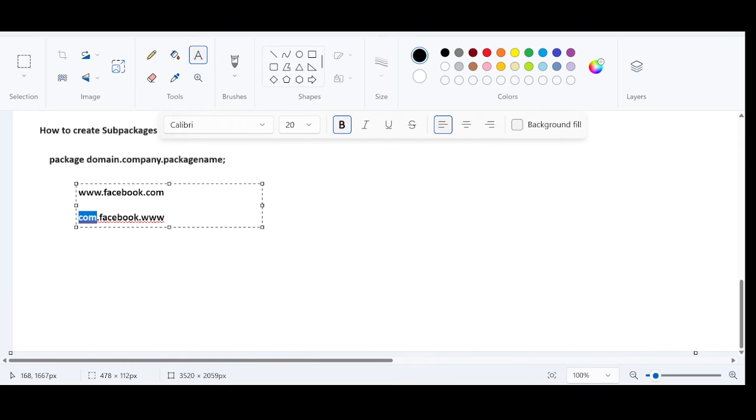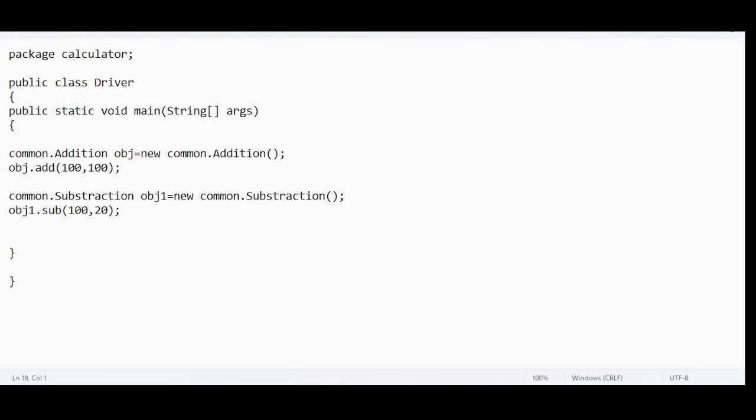Right? Com is the domain name, and for the company you can choose any company, you can keep your name, and you can keep a meaningful package name. Let us understand this with an example. Let me take a package. A typical package can be created with a name, like previously we created common. This is a typical package. But if you want to create a sub package, use the reverse domain order, the reverse order of any website.